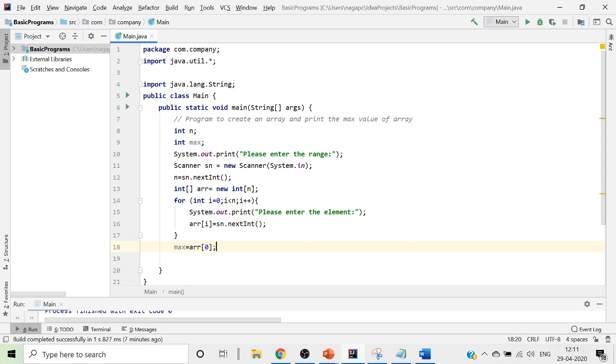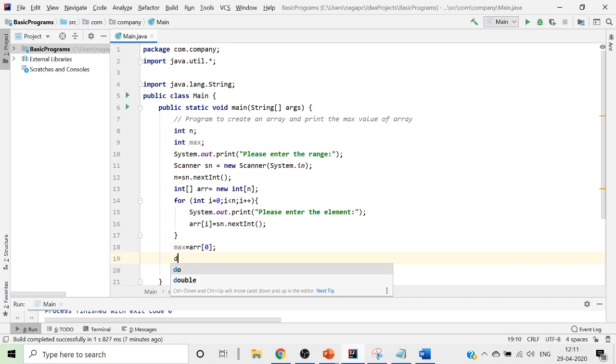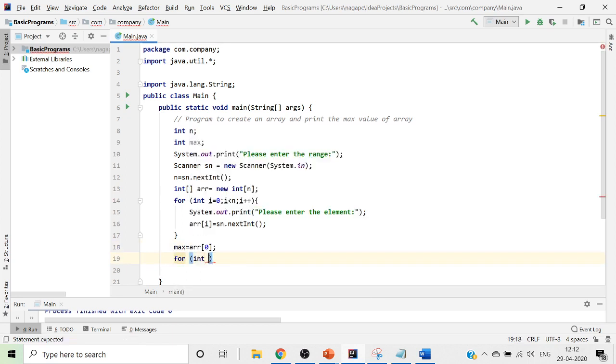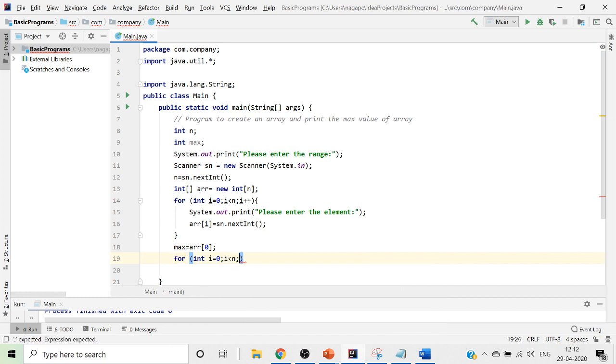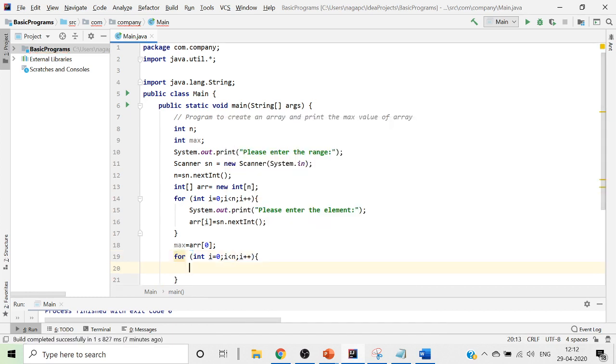If the max value is arr of 0 itself, then max value is arr of 0. Otherwise it will compare it with all the index values, for which we write for int i equals 0, i less than n, i plus plus. Now this for loop is rotating.